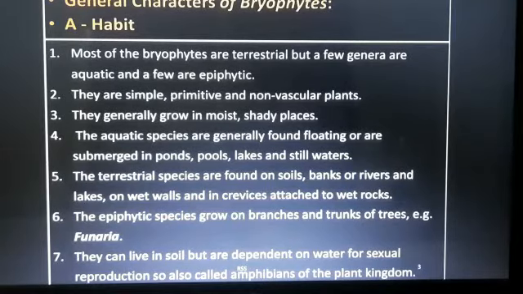For example, Funaria. Funaria is an example of bryophytes. So Funaria is an epiphytic species because it grows on branches and trunks of a tree. Student, they can live in soil but depend on water for sexual reproduction. So it's called amphibians of the plant kingdom.